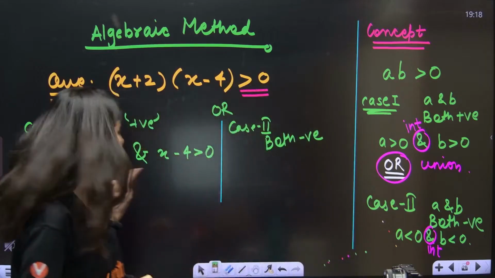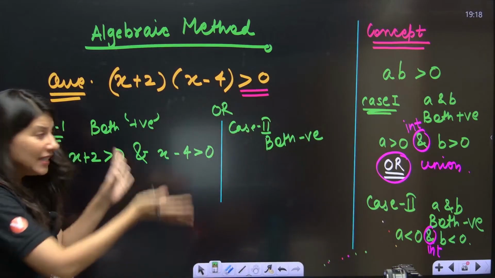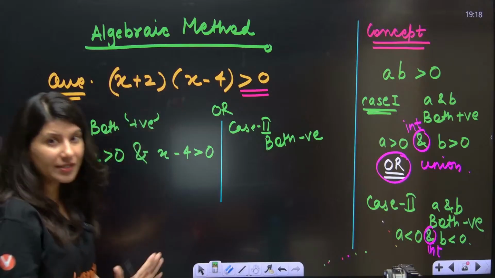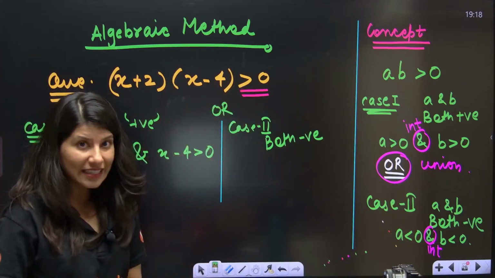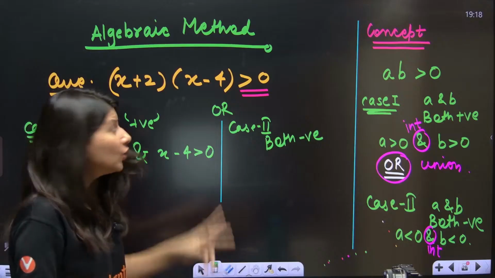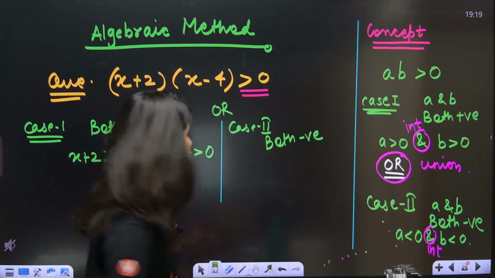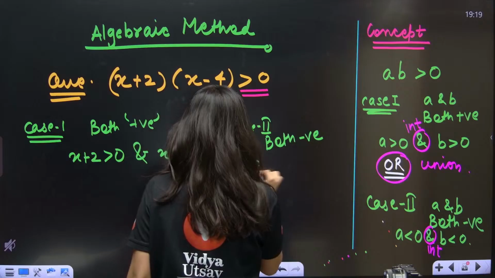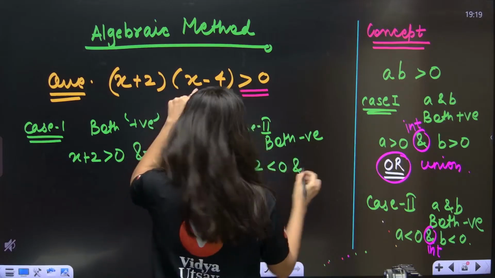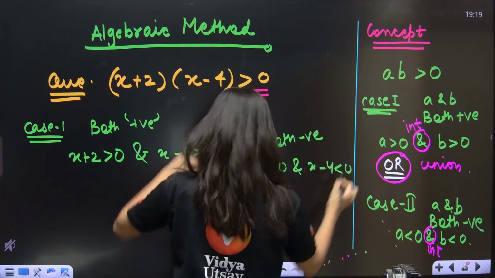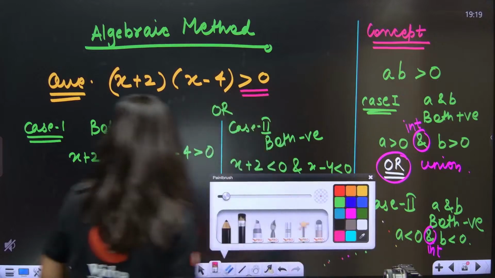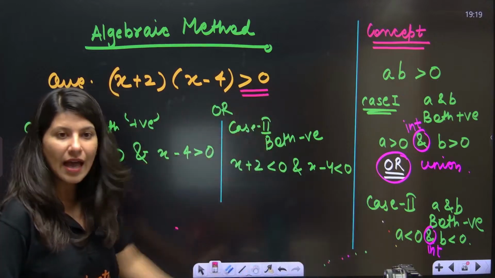Case number 1 is having something. So either you want both to become positive, that will satisfy the inequality, right? Or you want both to be negative. That means x plus 2 is less than 0 and at the same time x minus 4 is less than 0.